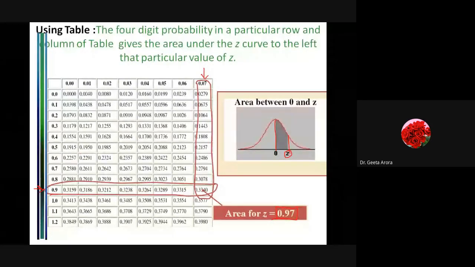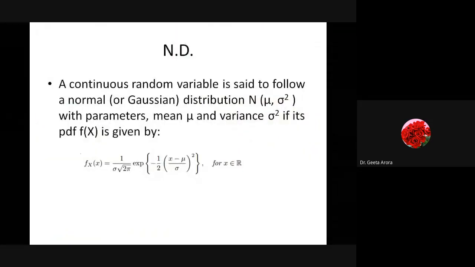Correct? Okay, now let's come to the theory part. Here I have just written the same thing. That here if we talk about a continuous random variable, a continuous random variable follows a normal distribution. This is one of the notations that I had missed, so I have added it in the morning. That it is represented by N(mu, sigma square). This is a way to write the normal distribution.